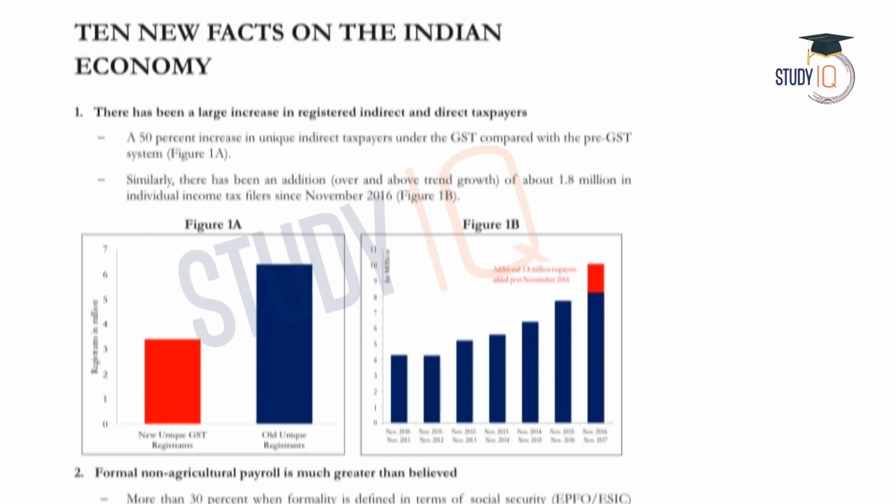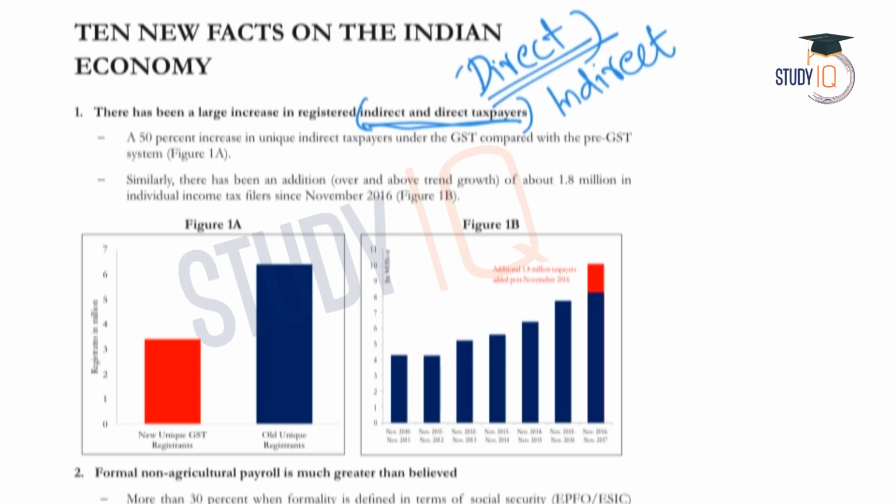The first one: there has been a large increase in registered indirect and direct taxpayers. The survey says that with regard to indirect and direct taxpayers, there has been an increase. As we know, taxes are of 2 types, direct taxes and indirect taxes. Direct taxes are paid directly by the person and indirect taxes indirectly. According to the survey, there has been an increase in the number of taxpayers, both direct and indirect, and the survey itself gives reasons for this.